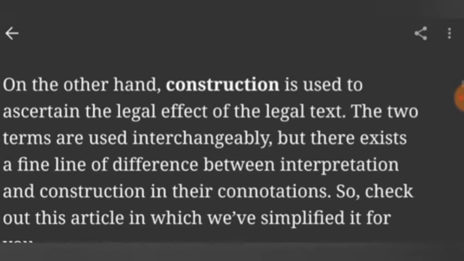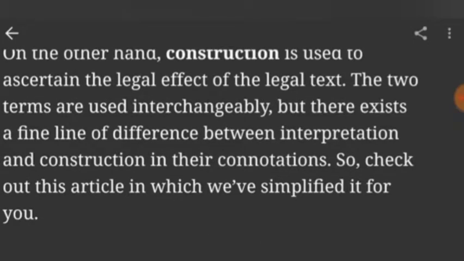So what is the difference between construction and interpretation? Construction is used to ascertain the legal effect of the legal text. The two terms are used interchangeably, meaning in the same sense, but there exists a fine line of difference between interpretation and construction in their connotations. There exists a difference, so check this out.